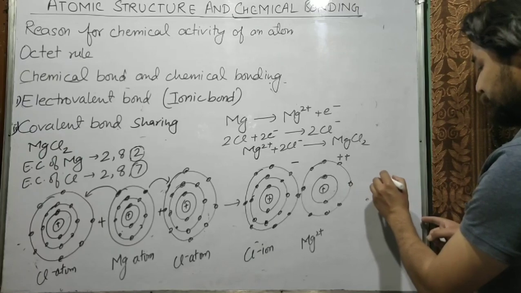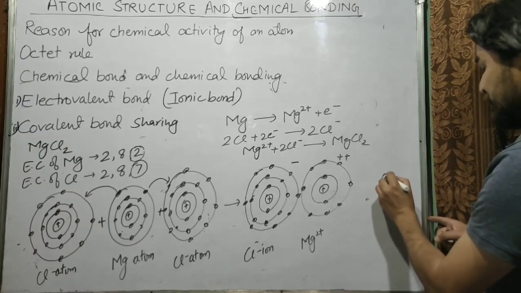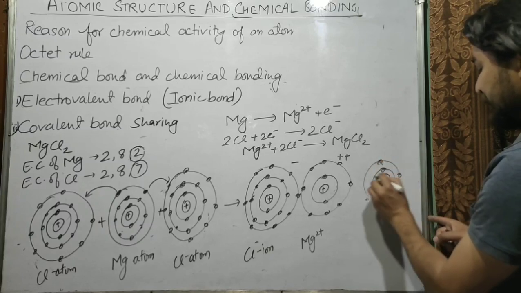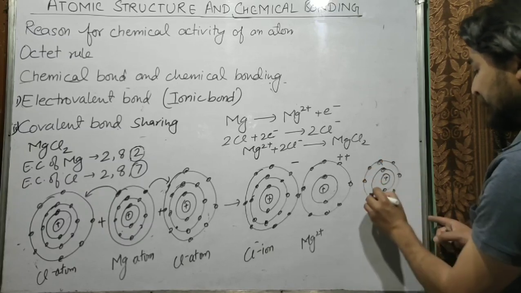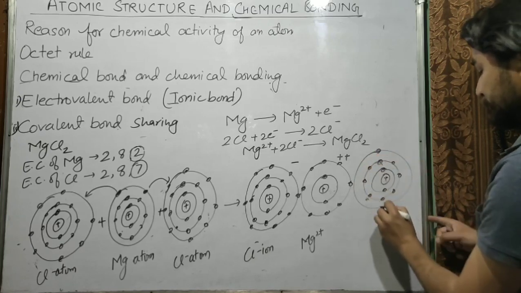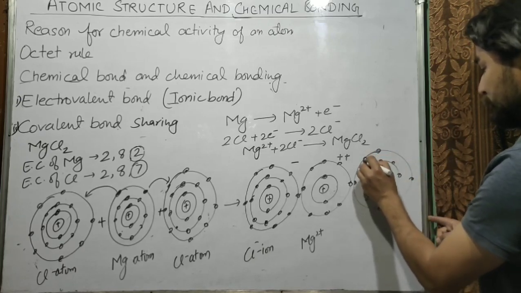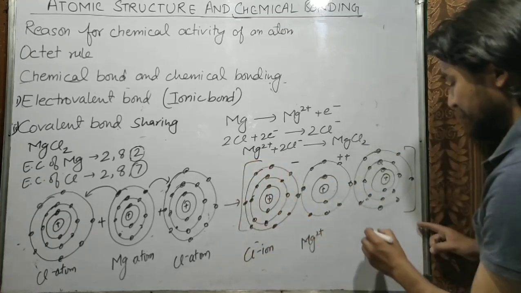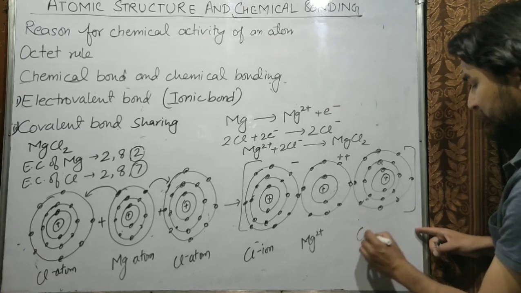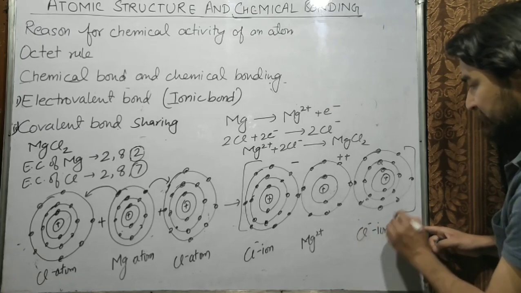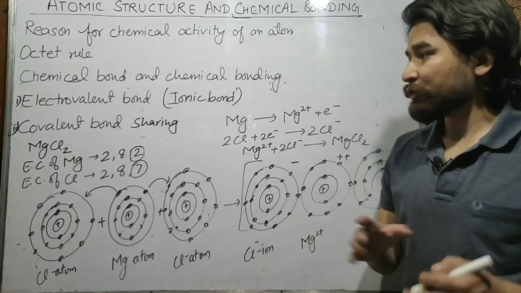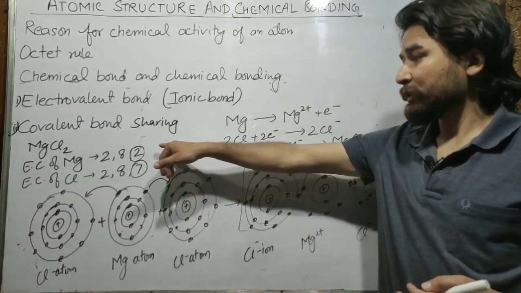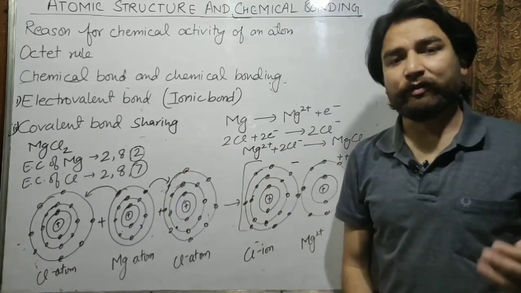Now the third is chloride ion. So it will have 3 shells. First shell 2 electrons, second shell 8 electrons, and third shell 8 electrons. So this is the structure of magnesium chloride. So this is chloride ion and this is magnesium chloride. So hope you have understood how the ionic compounds are formed and how the electrovalent bonds are formed.